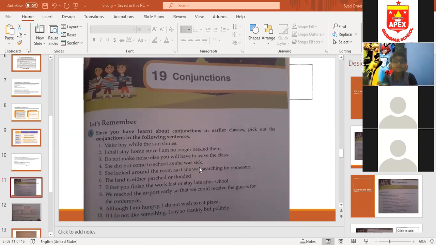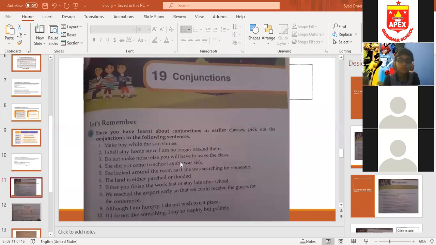Beta, what is a joining sentence? Which word is joining the two sentences? She did not come to school. Yes, who will tell me? Momin? Yes, Momin. Yes, Rohan. Teacher, as. As. Beta, conjunction is a joining word.